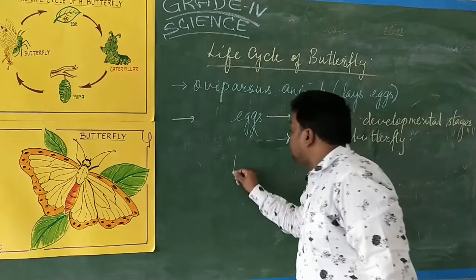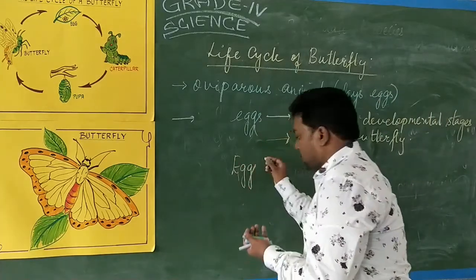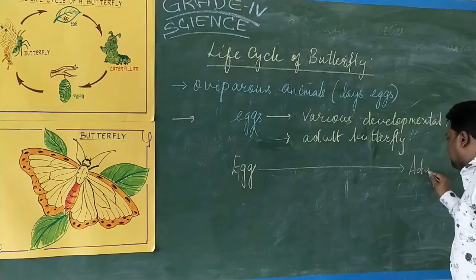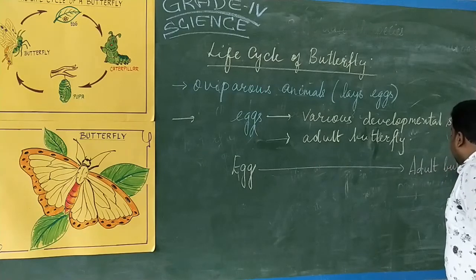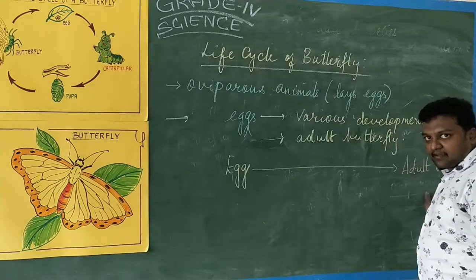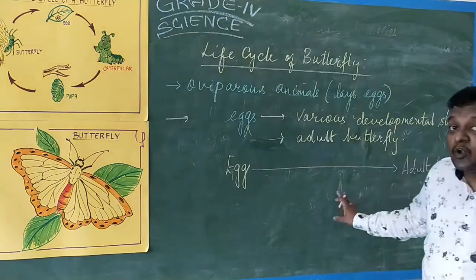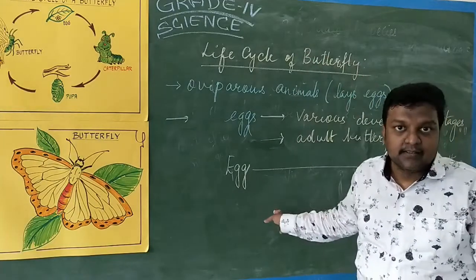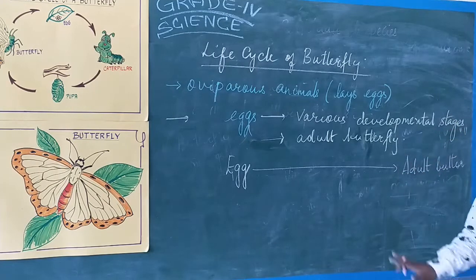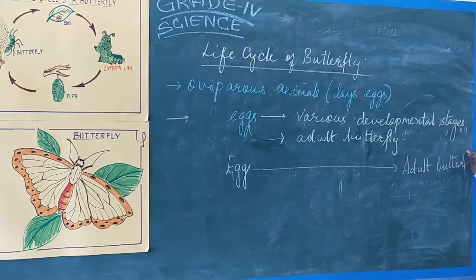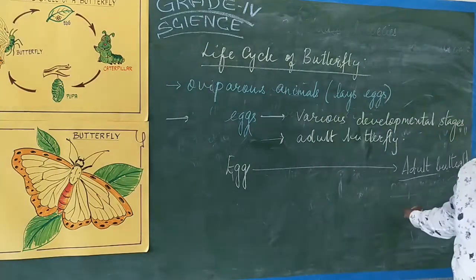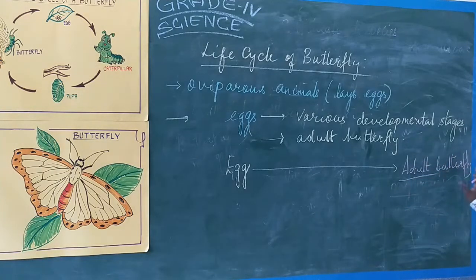So from the egg stage to the adult butterfly. What is meant by adult butterfly? Adult butterfly is one which can survive individually. It need not depend on the parents. It need not have any fear about the predators. It can feed on its own. It can take its prey. It can live independently. Such butterflies are called adult butterflies. Predators are the birds, isn't it?